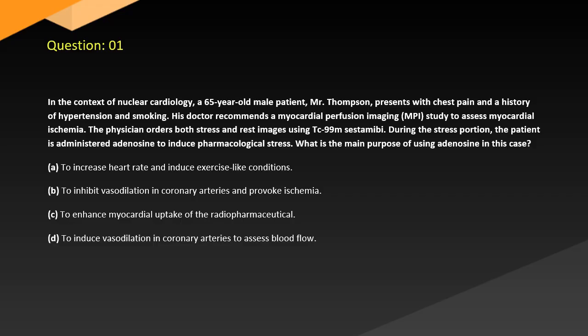Question 1. In the context of nuclear cardiology, a 65-year-old male patient, Mr. Thompson, presents with chest pain and a history of hypertension and smoking. His doctor recommends a myocardial perfusion imaging (MPI) study to assess myocardial ischemia. The physician orders both stress and rest images using Tc99 SNMMI. During the stress portion, the patient is administered adenosine to induce pharmacological stress. What is the main purpose of using adenosine in this case?